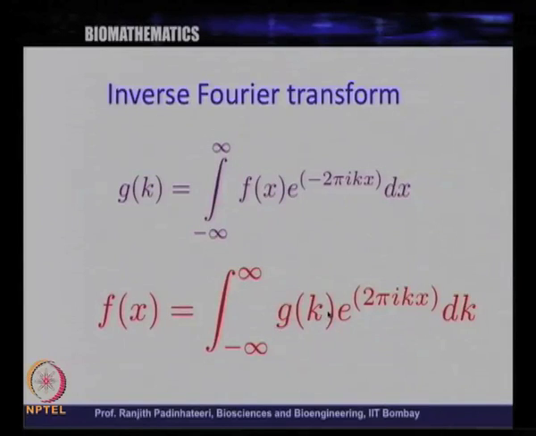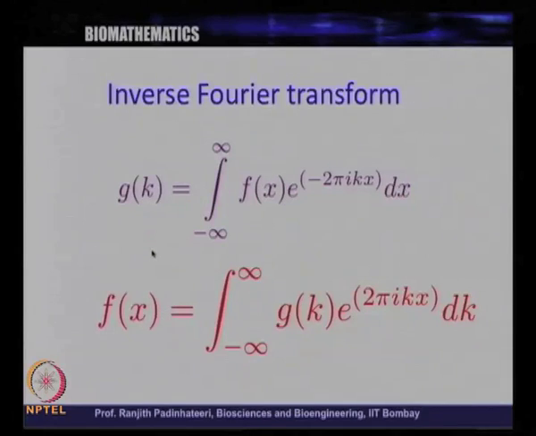Sorry, here it is g of k e power 2 pi i k dk. So, this is a plus sign here. So, there is a difference here, and the integral over k will give you f of x. So, this is the way of knowing f of x. This is the way of finding g of k, and if you know g of k, you can also find f of x in this particular manner. So, this is the complete Fourier transformation and inverse Fourier transformation. Fourier transform and inverse Fourier transform.